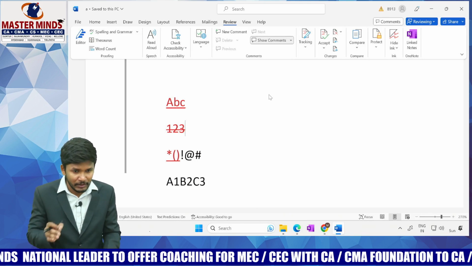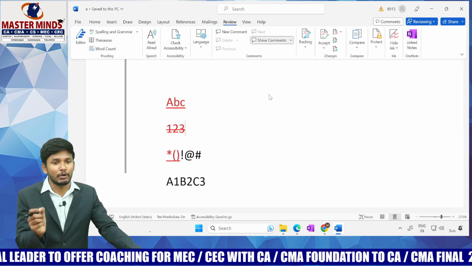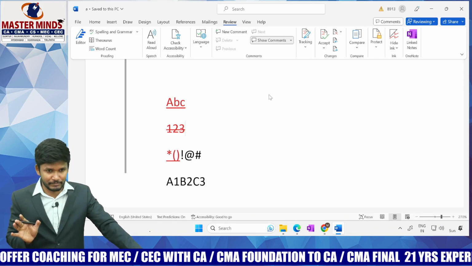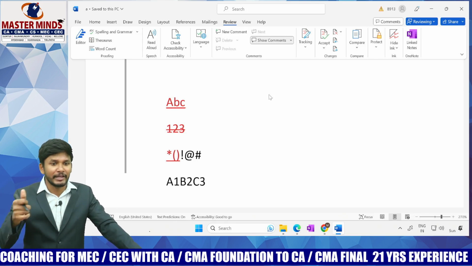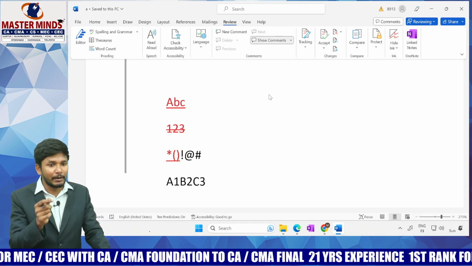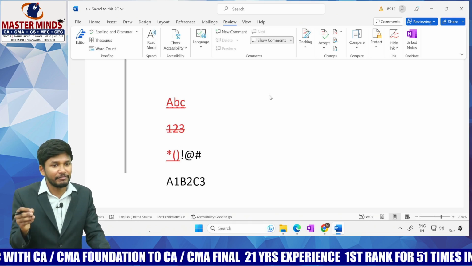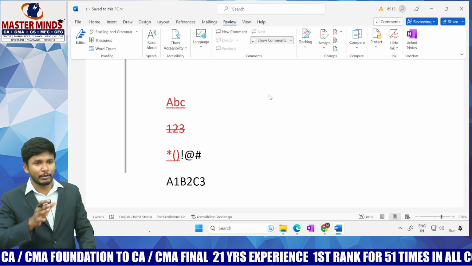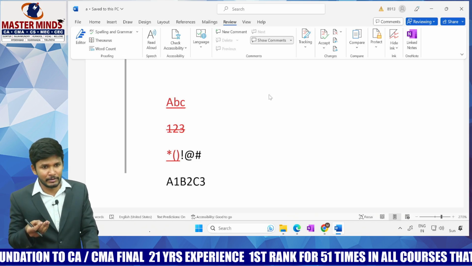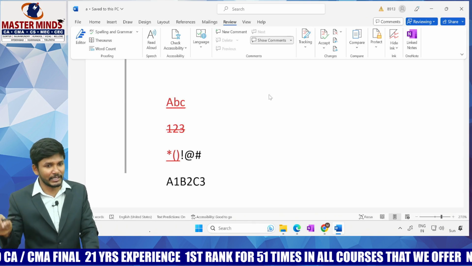So what they would say is, from the start of the year till the end of the year, whatever transaction is happening should be happening with the enabled option of track changes. In Microsoft Word, the same way in the accounting software that you are using, the edit log, that is the audit trail option, should be enabled for the entire financial year. Merely having the feature of audit trail is not sufficient. Simple, your mobile has a SIM card. Having a SIM card is a mandatory thing. Merely by having a SIM card, it doesn't ensure that you are using it. You have to turn on the data.